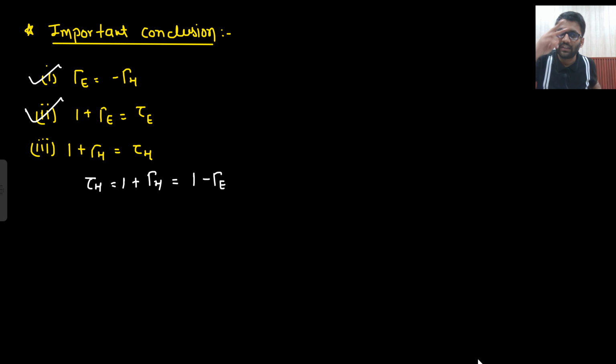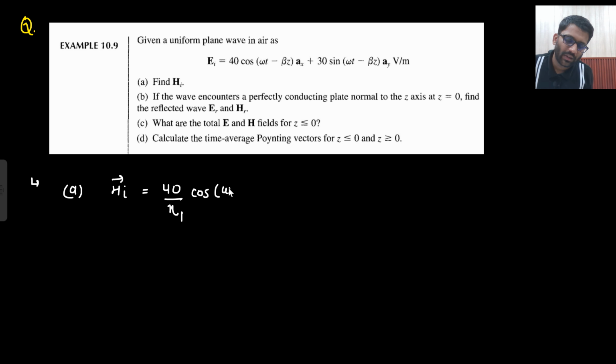Let's solve this question. You try to do it on your own. You need to find HI, which is very simple. For HI, what am I going to do? Divided by eta naught. Eta 1, let's call it eta 1. Cos(omega t minus beta z). If this is in AX, this is in AZ, this will be in AY. What about this? 30 sin(omega t minus beta z). If this is in Y, this is in Z, then this would be in minus AX.